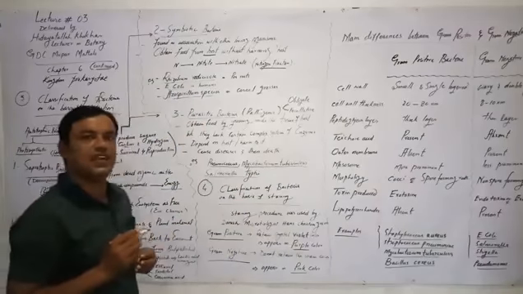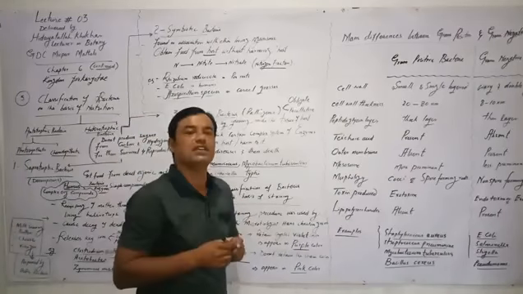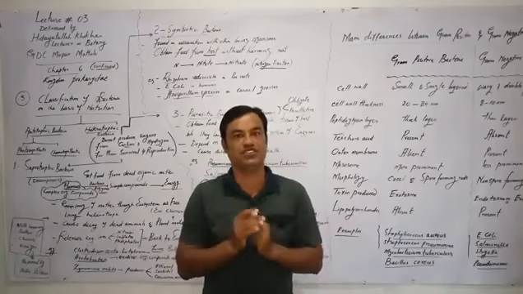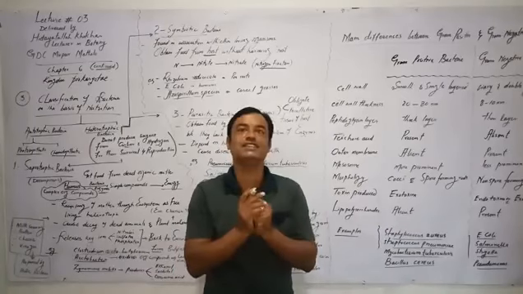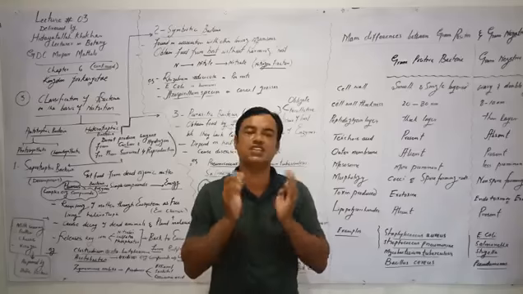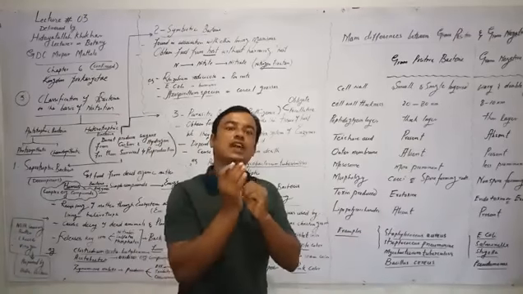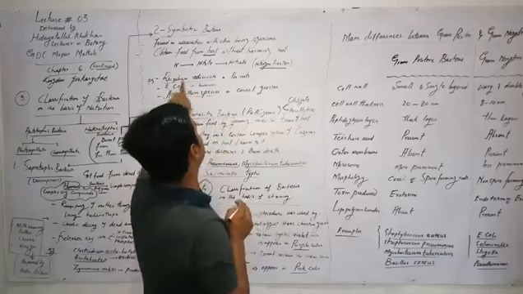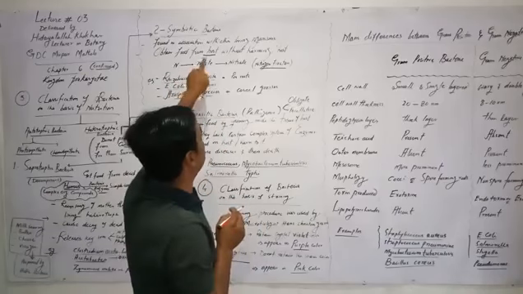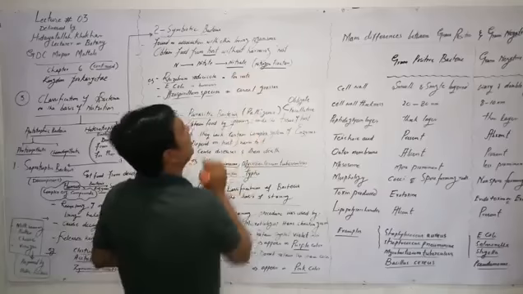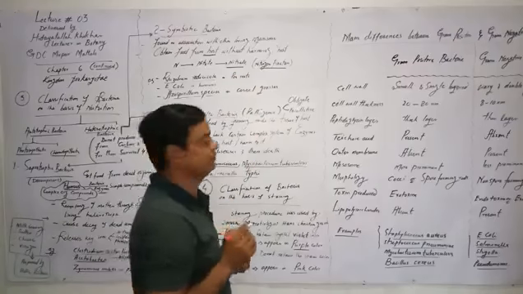As you know, nitrogen is present in the atmosphere at 78%, but that nitrogen is in inert form. Plants are unable to use that nitrogen. So bacteria are helpful in converting that nitrogen into nitrite and then nitrate, and nitrate is always used by the plants.